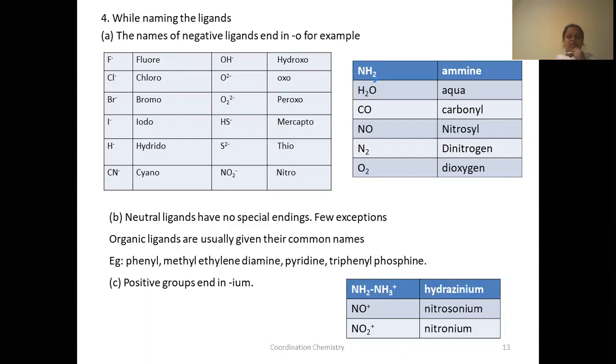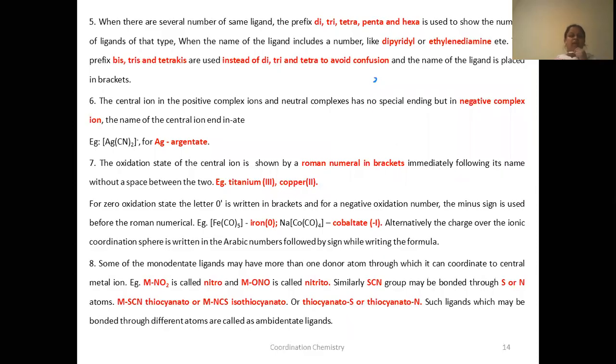Now let us see a few examples. There are a few more rules. If several of the same ligand are present, you have to use di, tri, tetra, penta, hexa. For example, in the previous example, we saw there are 6 ammonia molecules, so in that case, you use hexa. If there are 2 ligands, you use di. If there are 3 of the same ligand, you use tri.